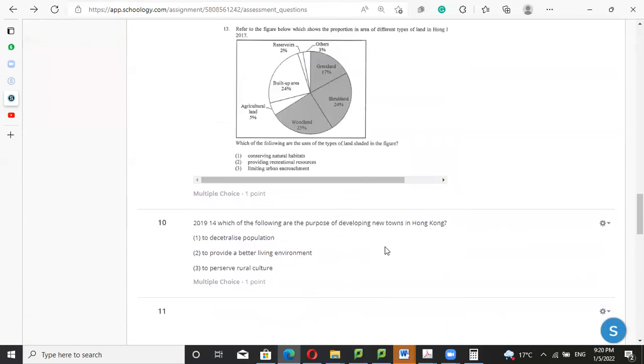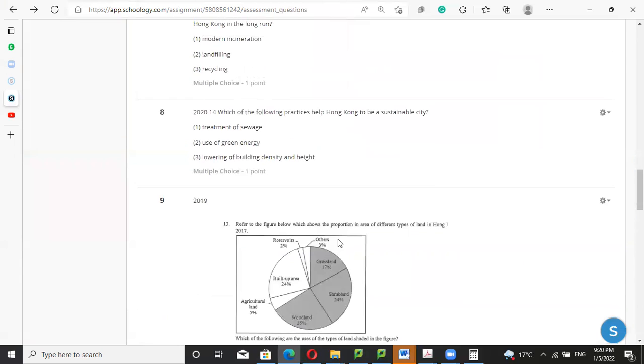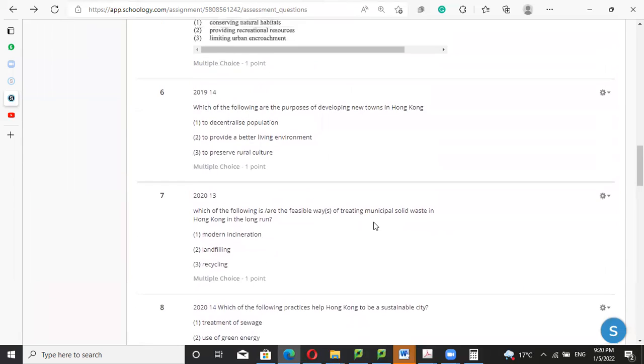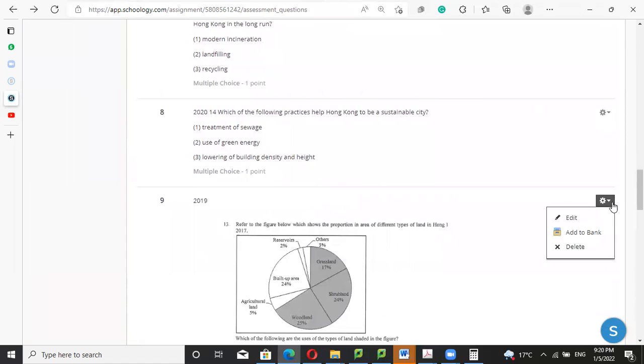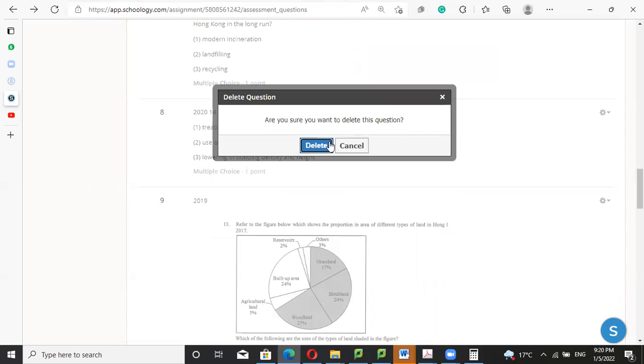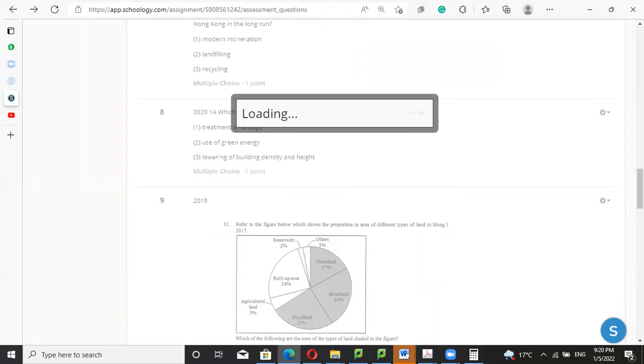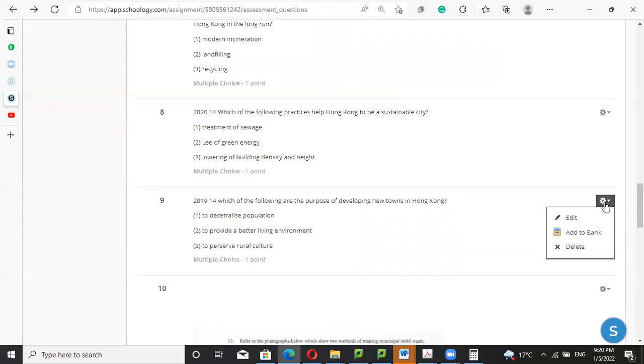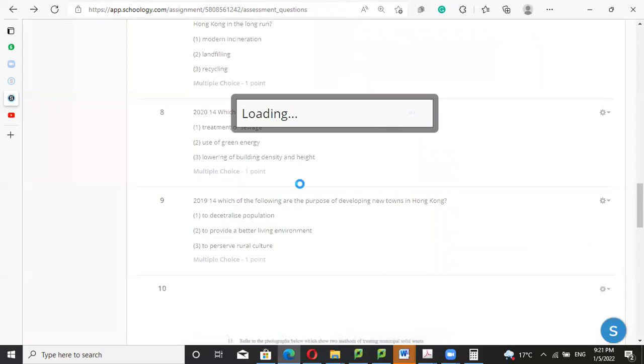This one I have done talking with, this number 10 also, because I don't know why it's repeating. I just delete it right now. This one delete also. And then let's move to the 2-1 question.